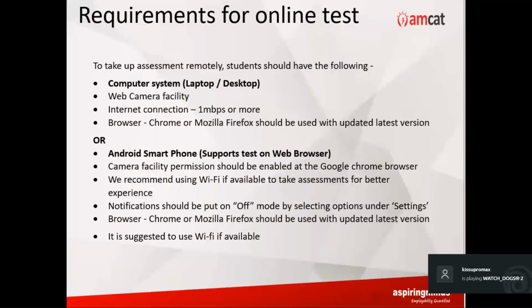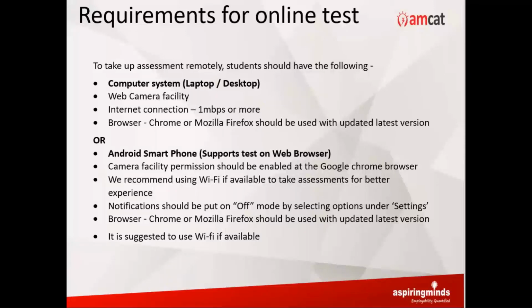So let us see how you'll be taking the assessment. Since the COVID scenario is going on and everybody's in their respective homes, we will not expect you to come anywhere. Simply from your home, you can take the assessment. You can either use a computer system or an Android smartphone. If you're using a laptop or desktop, web camera facility is a must. Even a minimum 1 Mbps internet connection is more than enough to run the test hassle-free.